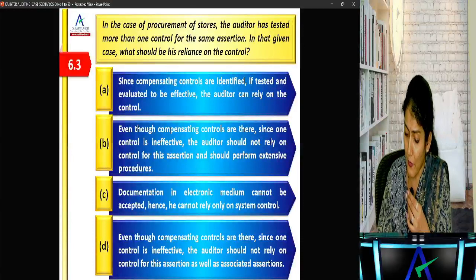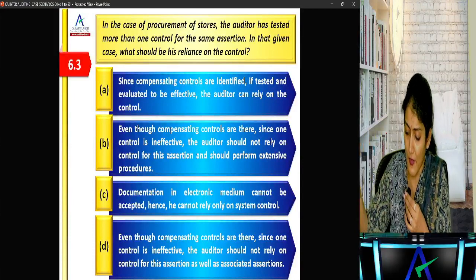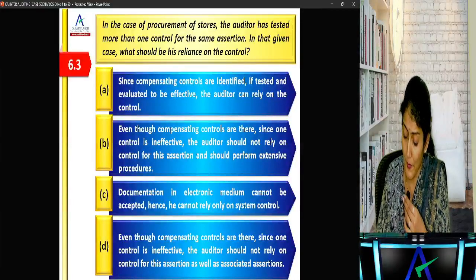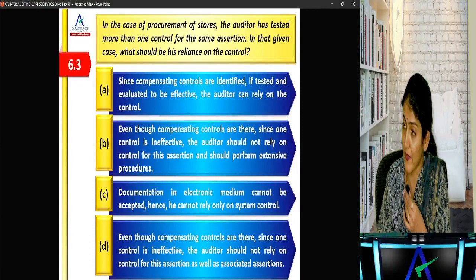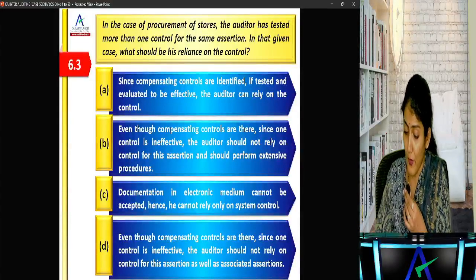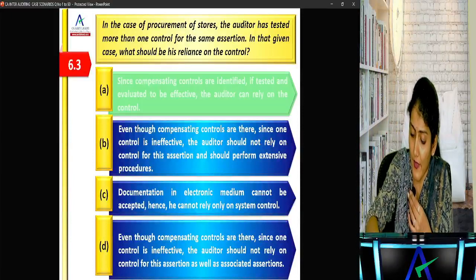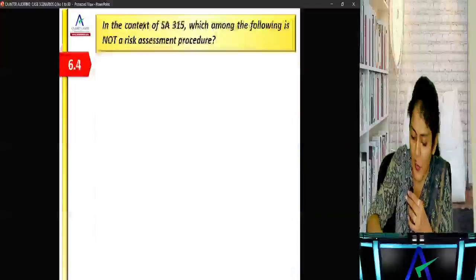Since compensating controls are identified, if tested and evaluated to be effective, the auditor can rely. Even though compensating controls are there, since one control is ineffective, the auditor should not rely on control for this assertion. Documentation in electronic medium cannot be accepted. And even though compensating controls are there, since one control is ineffective, the auditor should not rely on the control for this assertion as well as the associated assertion. Right, what does it say? As there is a compensating control and it is found to be effective, the auditor can rely on the control. So this actually comes in the internal control part, rely or not to rely on the control.